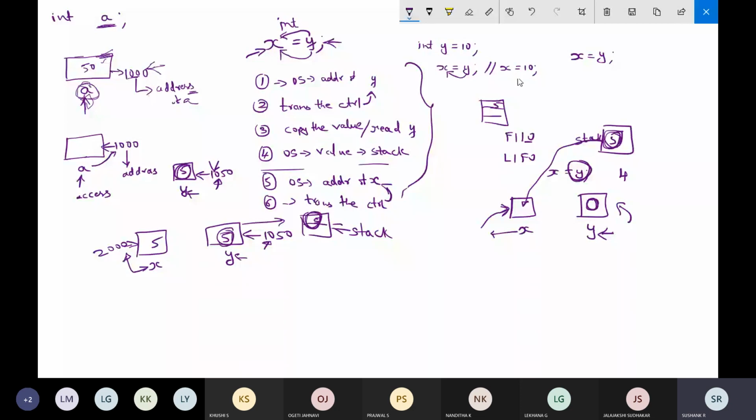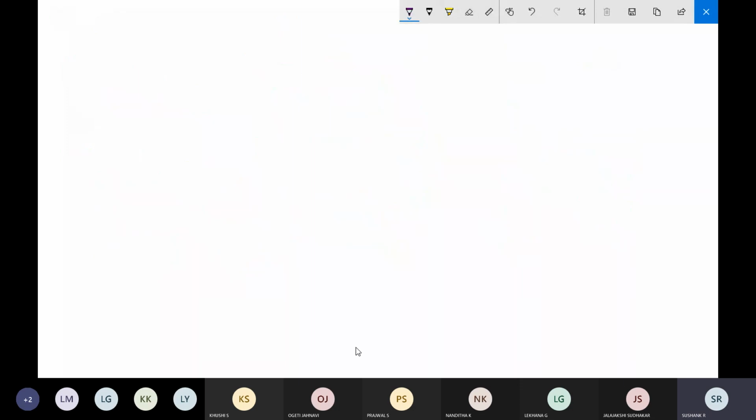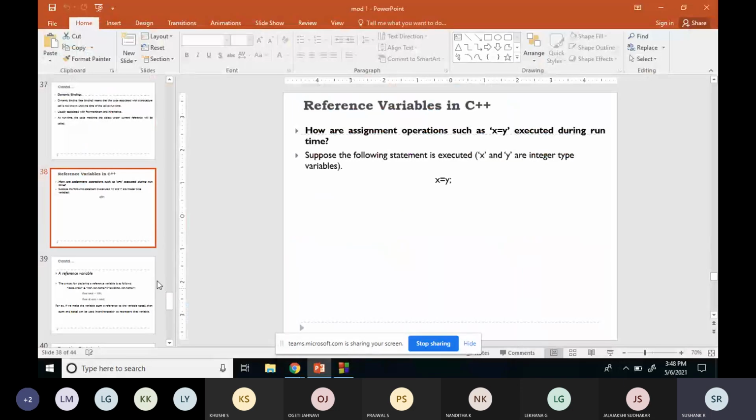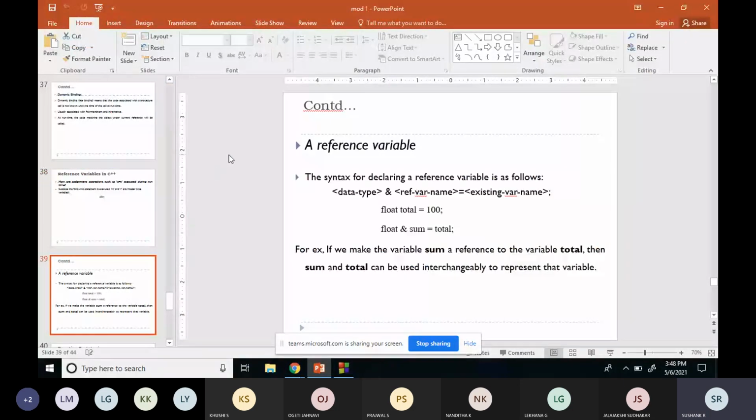So this is one statement. I just wanted to tell what will happen if you execute a simple statement x is equal to y. Now why are we talking about this variable? Now we will be talking about the reference variable. So what is this reference variable?